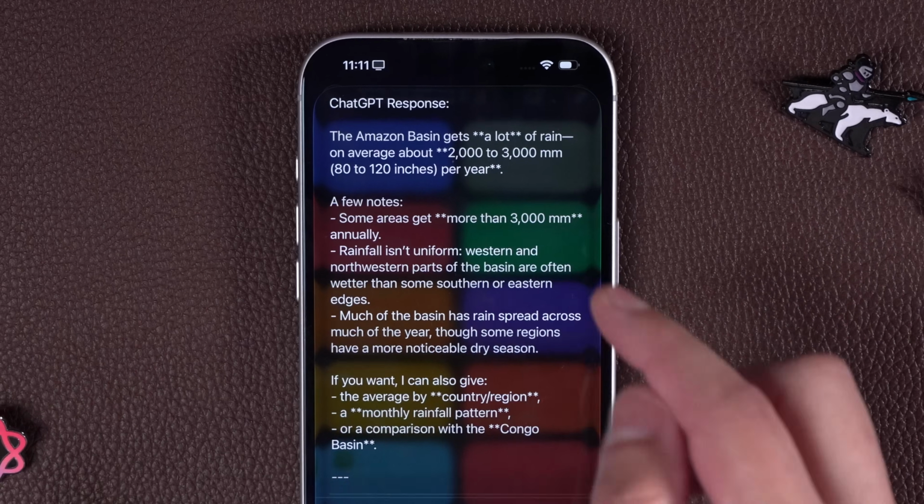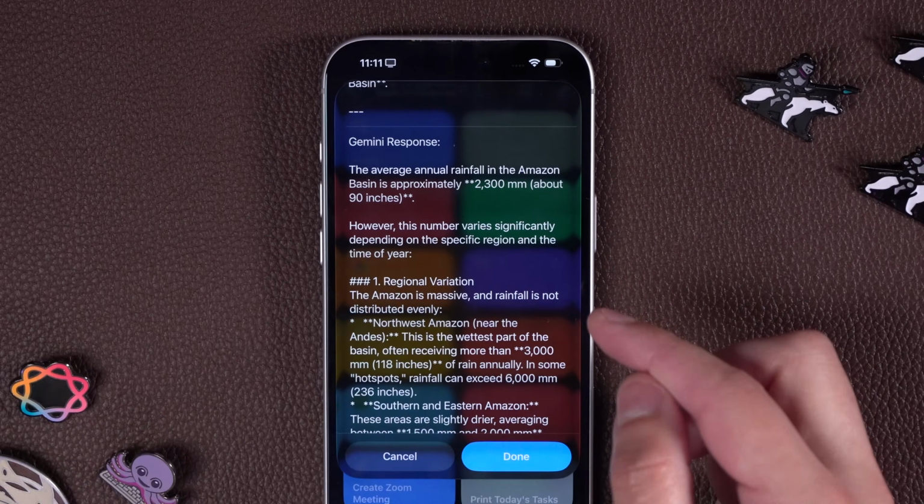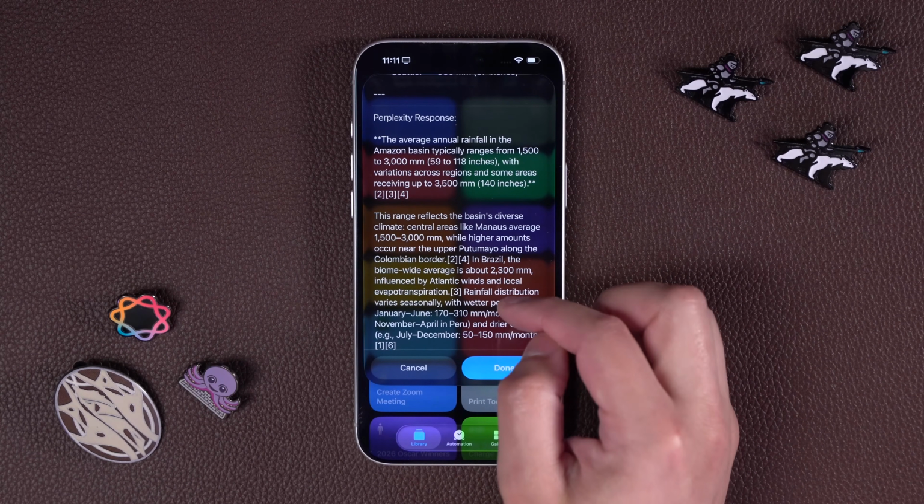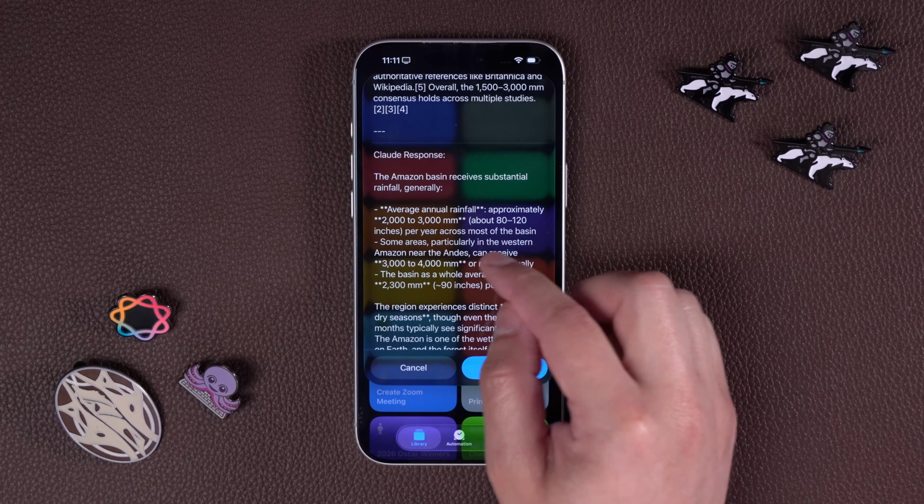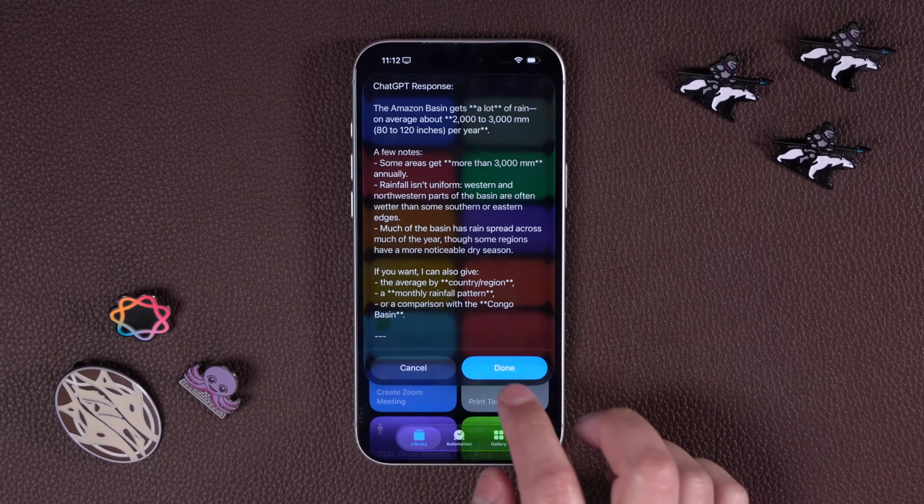And now we see in our show content the ChatGPT response, 80 to 120 inches per year. The Gemini response, about 90 inches, so similar. Perplexity gave us an even wider range, 59 to 118. And Claude gave us 80 to 120. So now you can get a response from all 4 AIs at once.